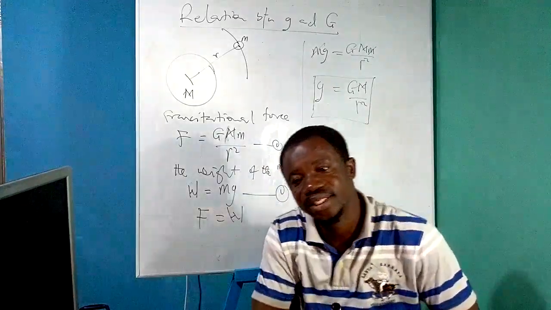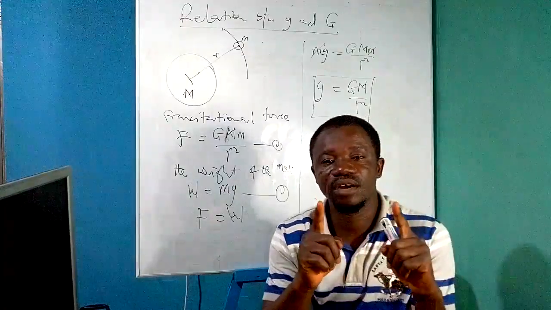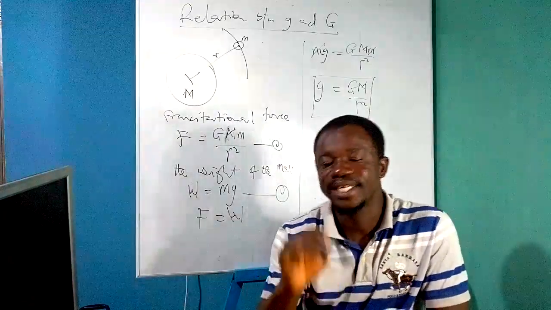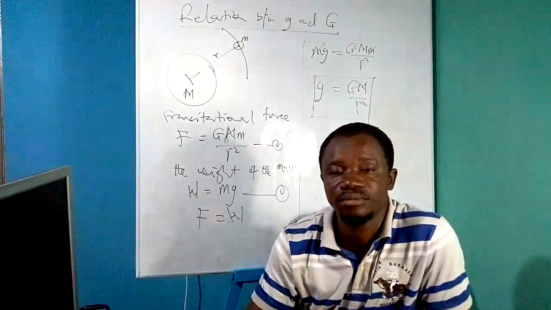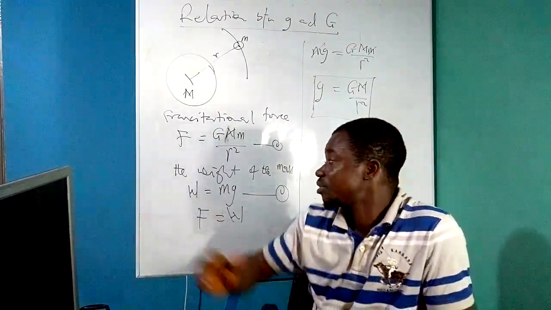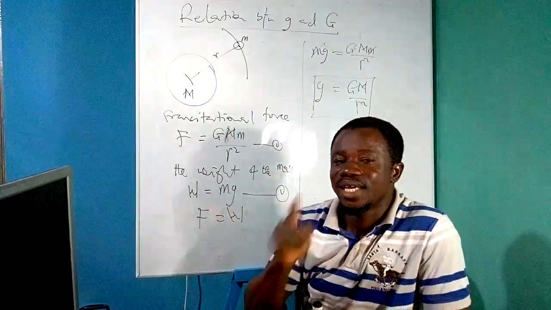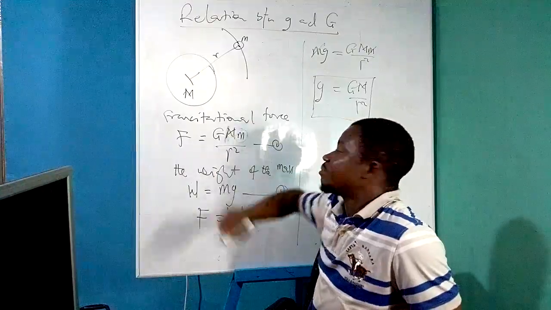So we say that the gravitational pull on the body, or the gravitational force on the body, is the weight of the body. In other words, the weight of the body is the measure of the gravitational force on the body. And this can be proven, just like what we have done on the board. The weight of the body is the measure of the gravitational force on the body. Look at this. This m is the mass of the body.